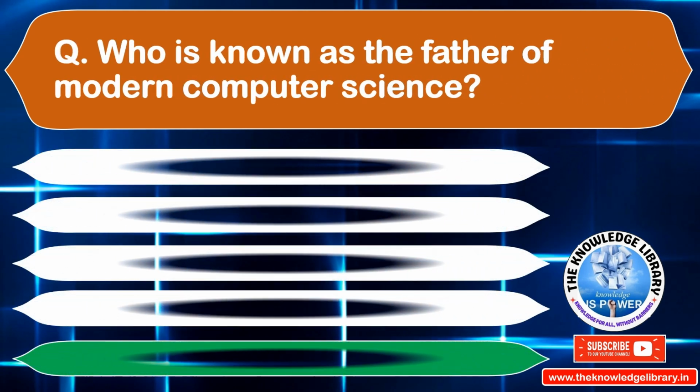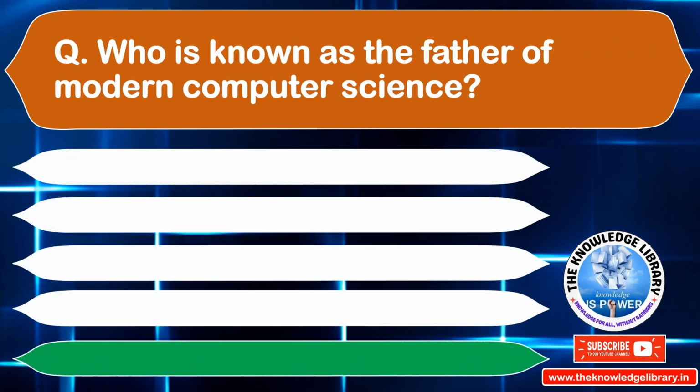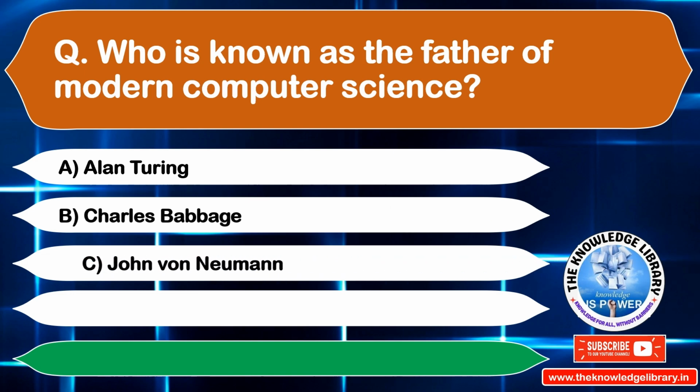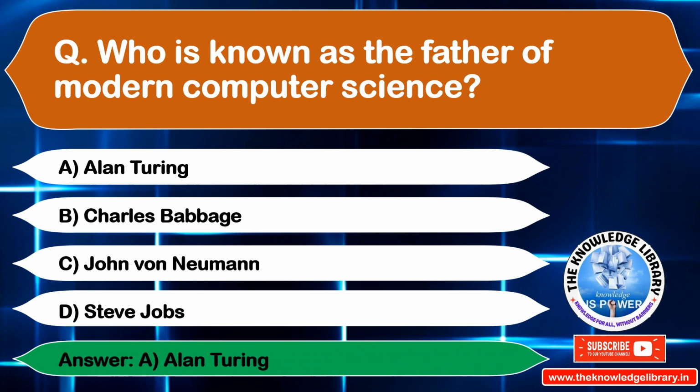Who is known as the father of modern computer science? Option A, Alan Turing. Option B, Charles Babbage. Option C, John von Neumann. Option D, Steve Jobs. The correct answer is option A, Alan Turing. Move to the next question.